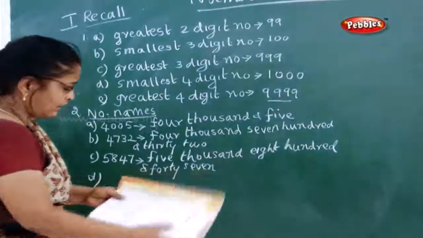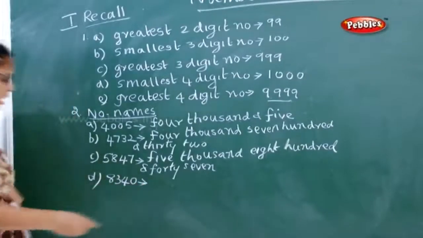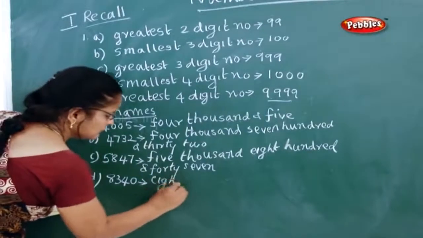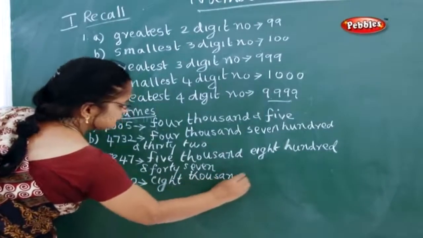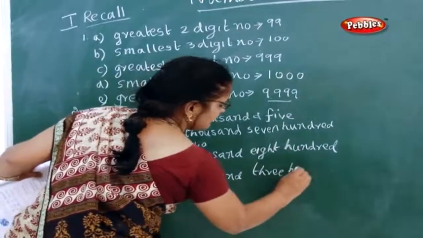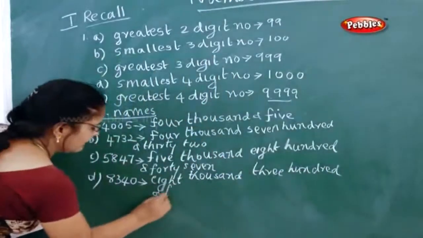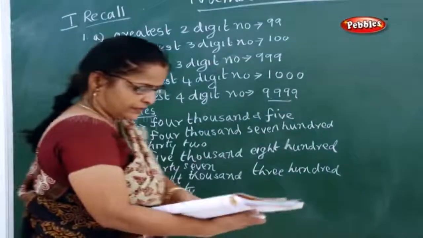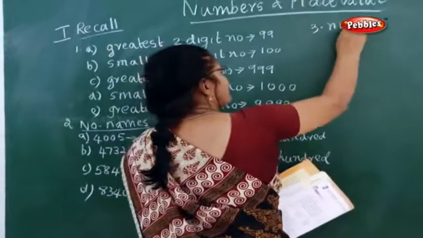Next one, 8340. Now how will you write 8340? 8000, 300, and 40. Now next one, write the numerals. Now next, what is the third question? Write the numerals.